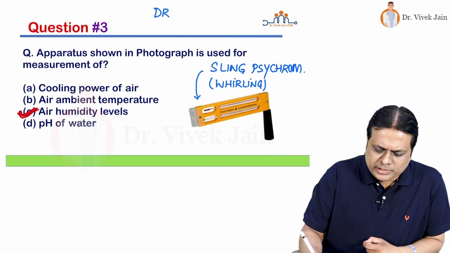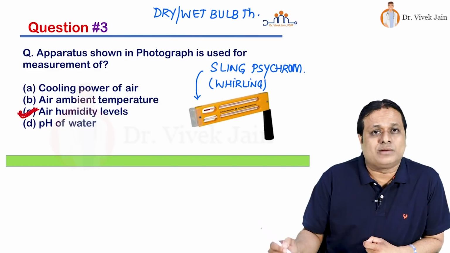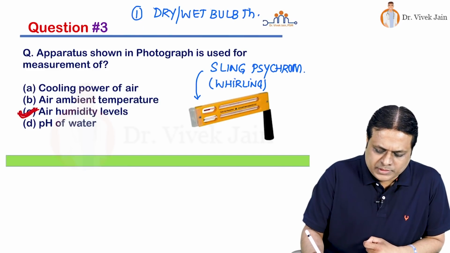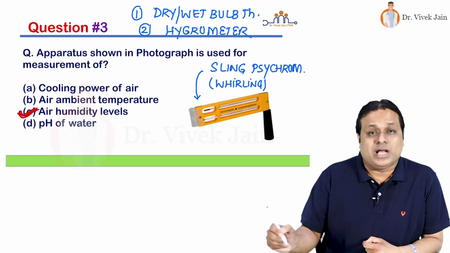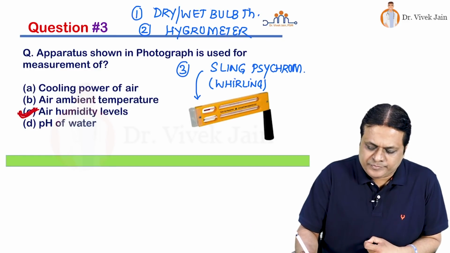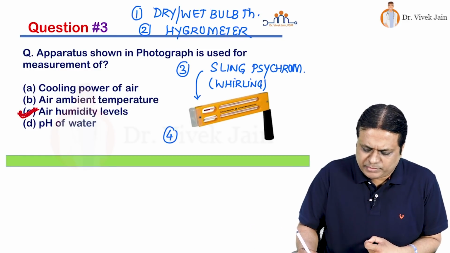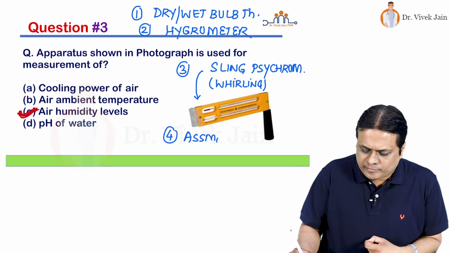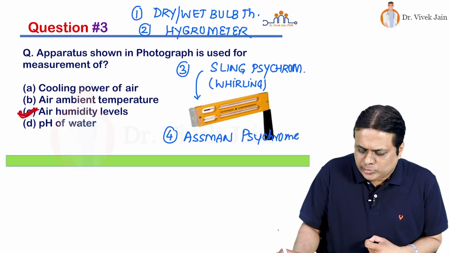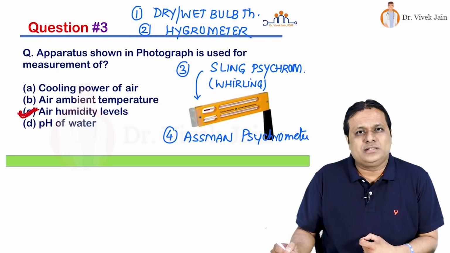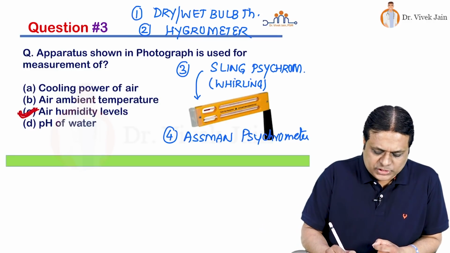This includes dry or wet bulb thermometer, number 1. Number 2, hygrometer. Number 3, sling psychrometer. Number 4, Assmann psychrometer. Let's look at cooling power of air, choice A.